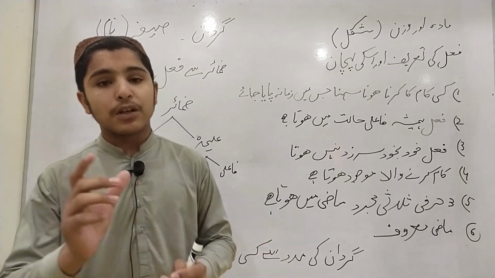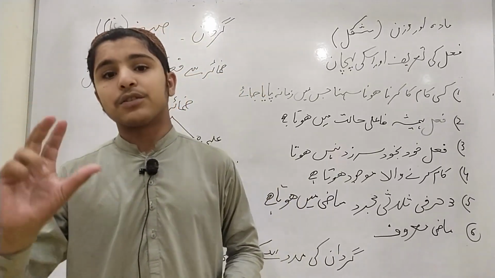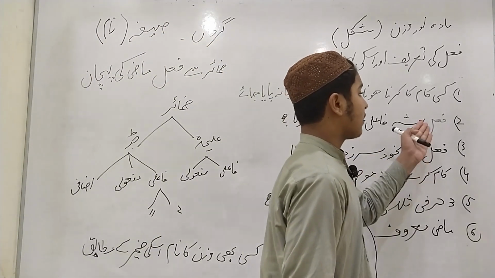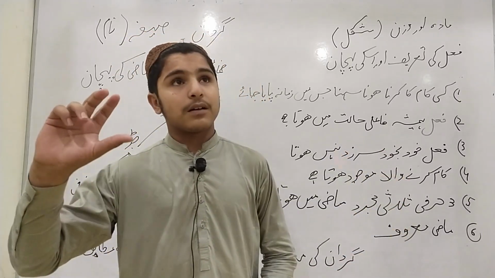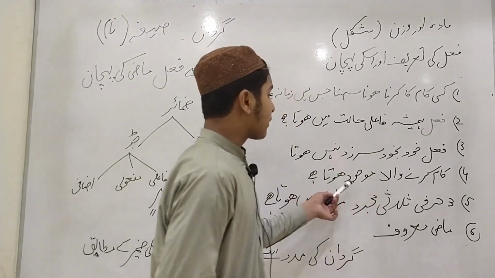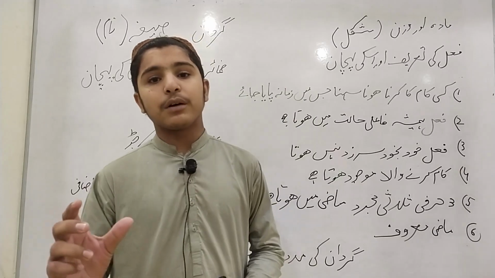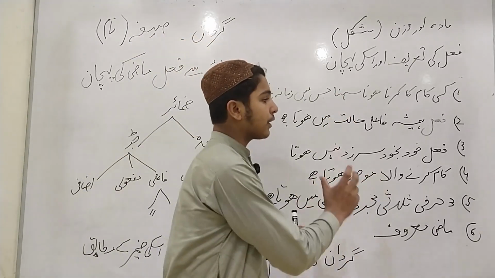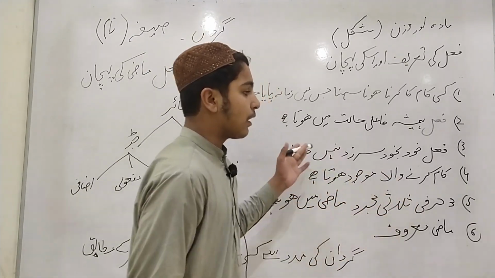It means that the universe cannot occur without Allah. Allah created the universe. This point of the verb keeps a great philosophy, and here the creation of the universe by Allah has been proved. काम करने वाला मौजूद होता है. It means that in any verb the subject is present. Either it is hidden in the verb or it is right with the verb in the form of pronoun.